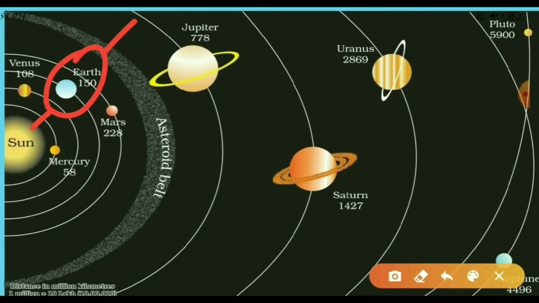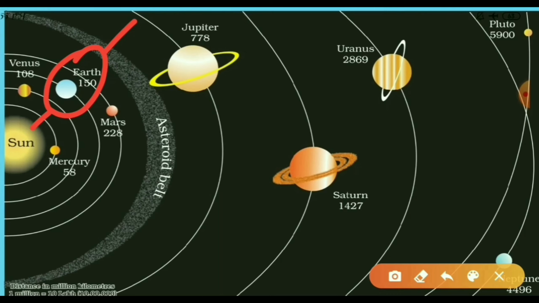Now let's see how much time the earth takes for rotation and how much time for revolution. For completing one rotation, the earth takes 24 hours. To be precise, we can say 23 hours, 56 minutes, 4 seconds.